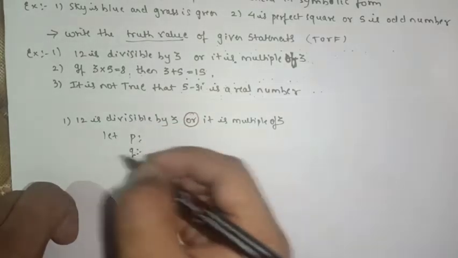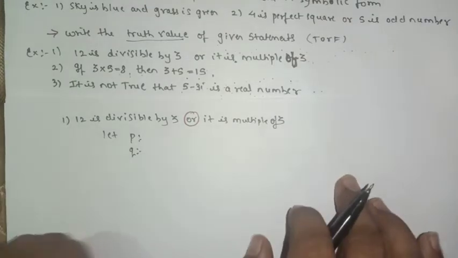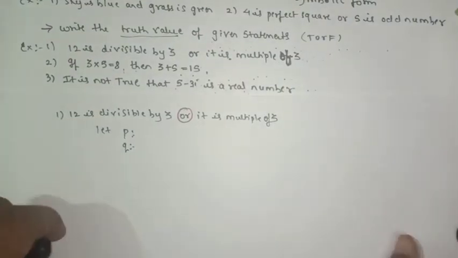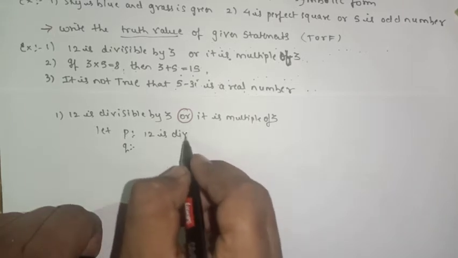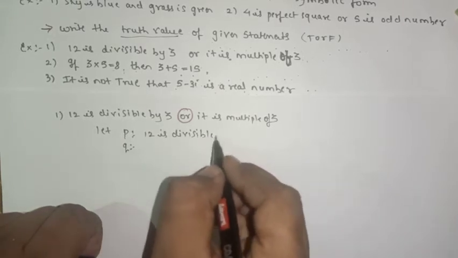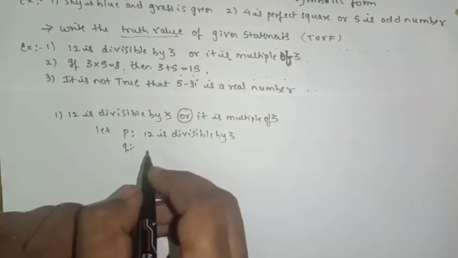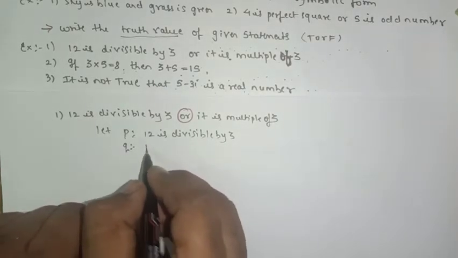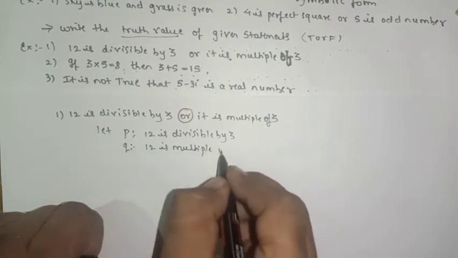So while writing let, never consider that connection. Connection should not come. So here P is what? 12 is divisible by 3, and the second part, Q, 12 is a multiple of 3. Yes or no?